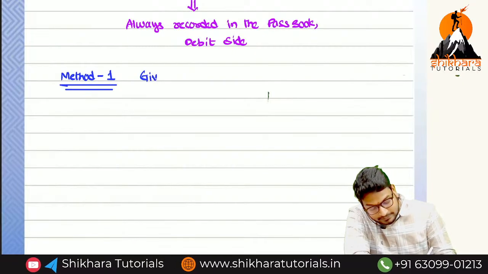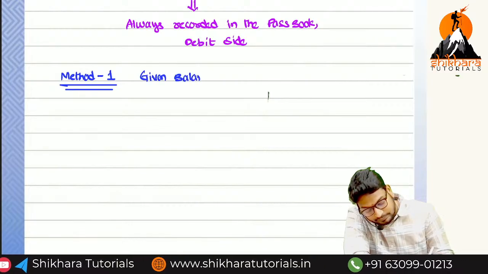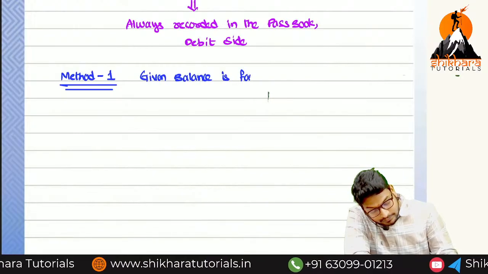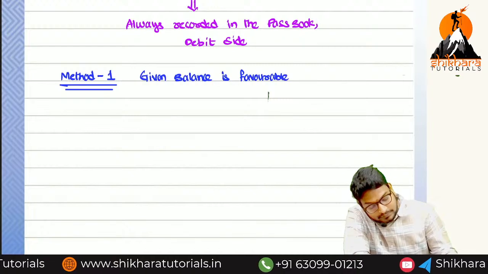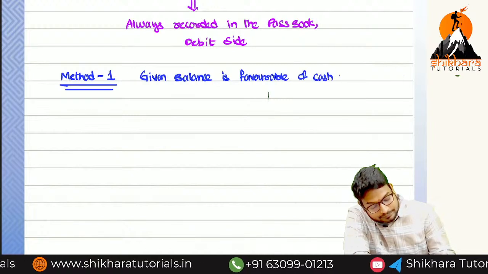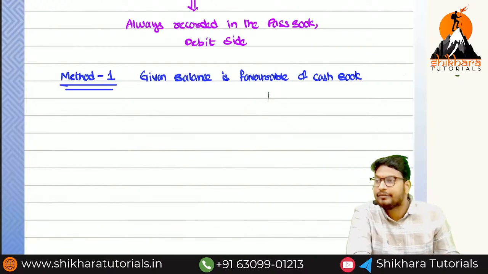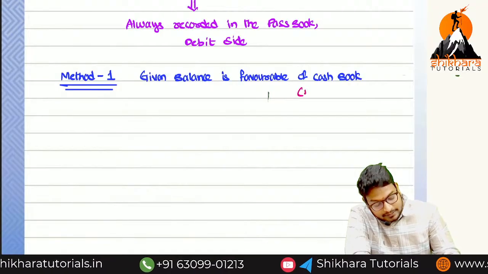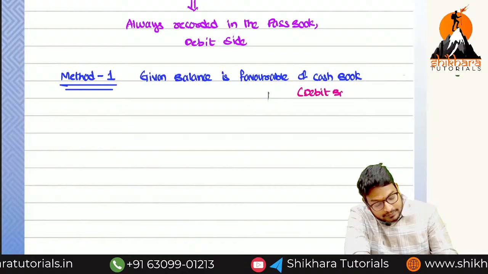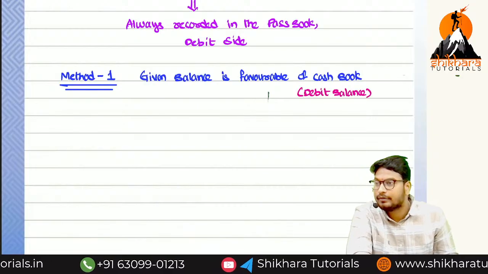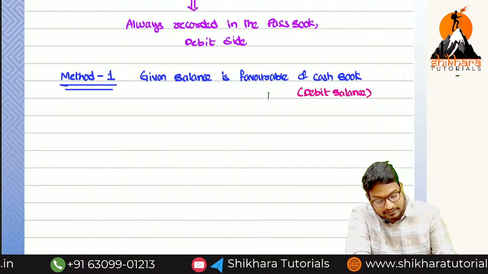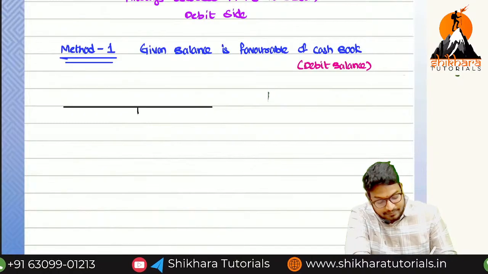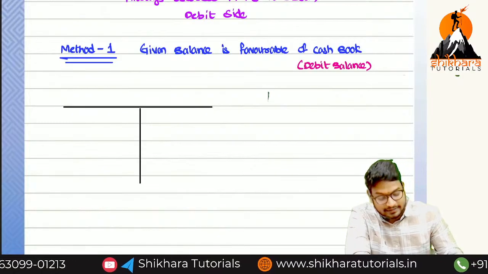Given balance is favorable of cash book. Which balance have they given? Favorable of cash book means which balance? Debit balance or credit balance? Debit balance. Already we know. What are the symbols we have to put? That is, we need to understand, that's all. So if it is a debit balance, it means debit side minus. If it is a credit balance, it means credit side minus. That's all.